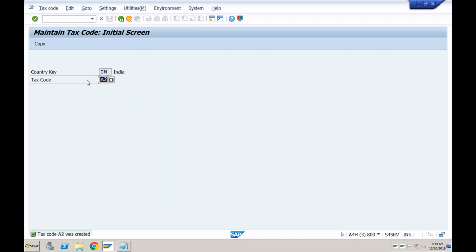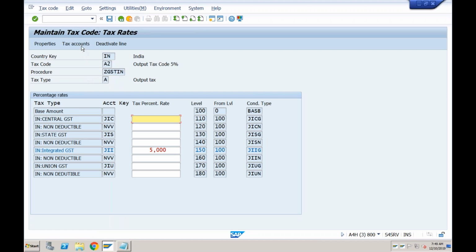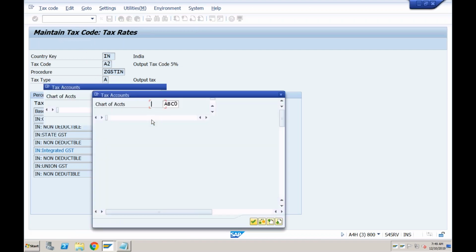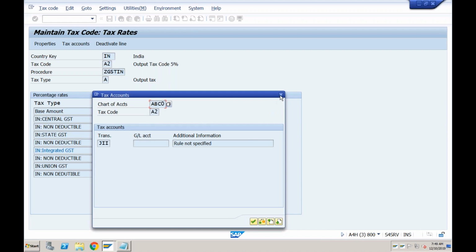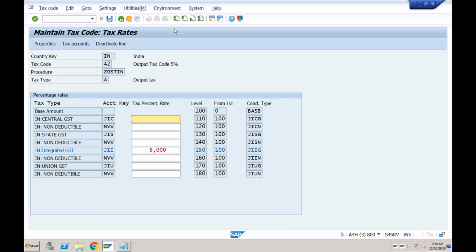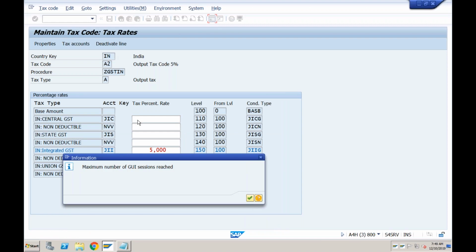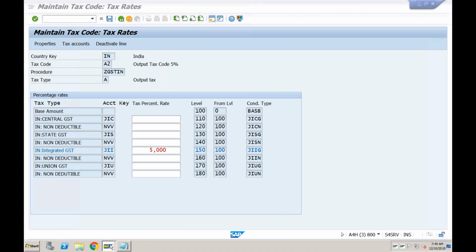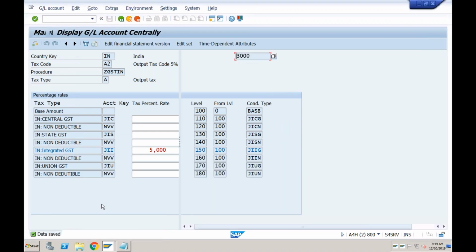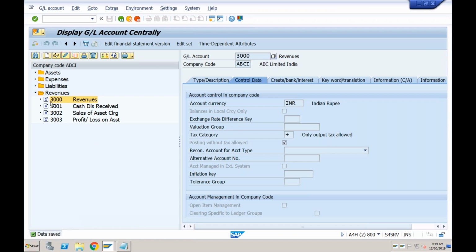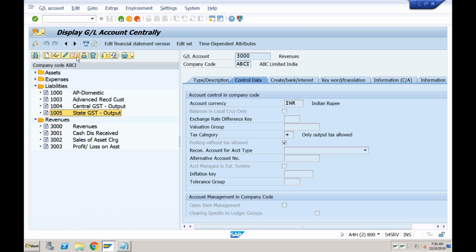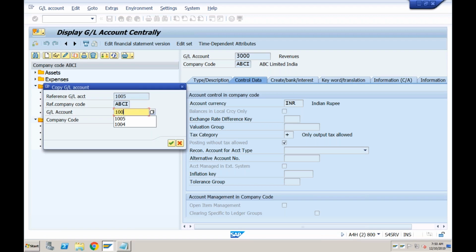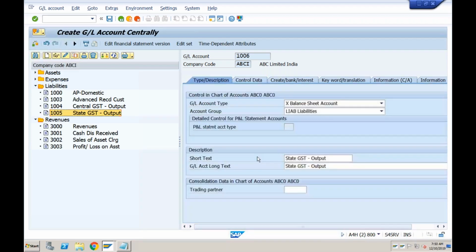Okay, again, this is not enough because I also need to assign the tax accounts. So I can go in the tax accounts. I have still not maintained the rules. That is the reason I need to go for transaction OB40 to assign the GL accounts. But before that, I also need to create a GL account, or I can use any of the GL accounts that I already created. So it is liability because it is output tax. So I will copy this to 1006 and then I will just change it to IGST.